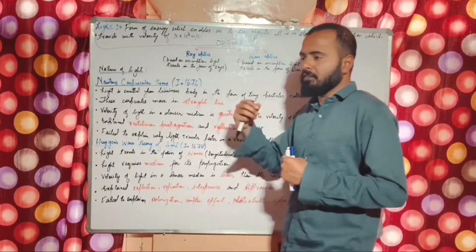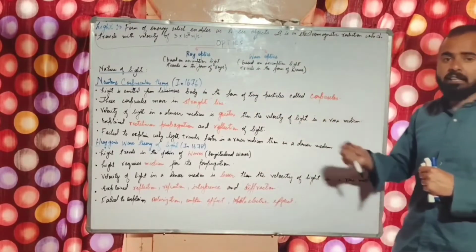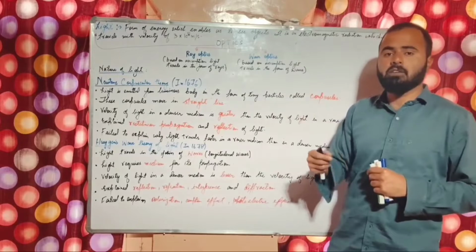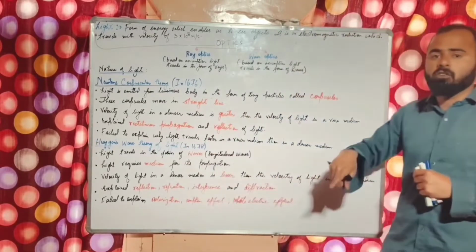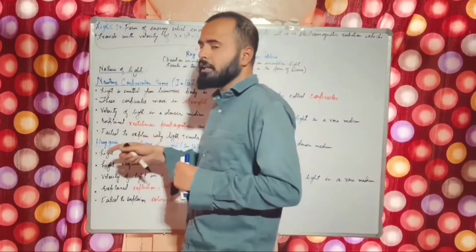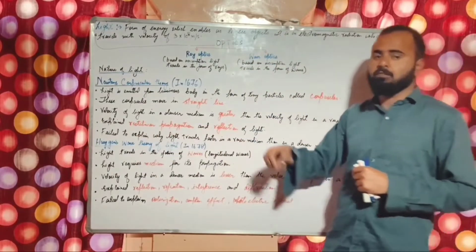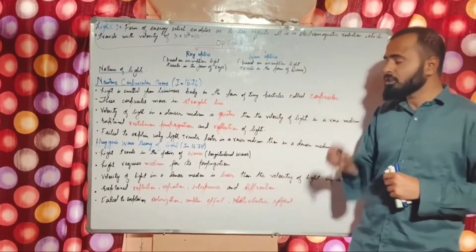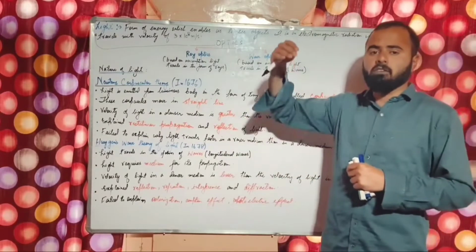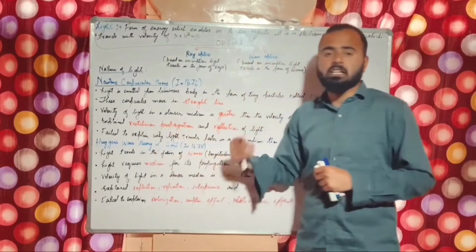Newton suggested that light travels from the source in the form of particles, and he named those particles corpuscles, and these corpuscles travel in straight lines. He observed that the velocity of light in a denser medium is greater than the velocity of light in a rarer medium, which nowadays is not correct. But taking this theory into consideration, he explained the rectilinear propagation of light and the reflection of light, but he failed to explain the refraction of light. He failed to explain why the light bends when it travels from one medium to another medium.